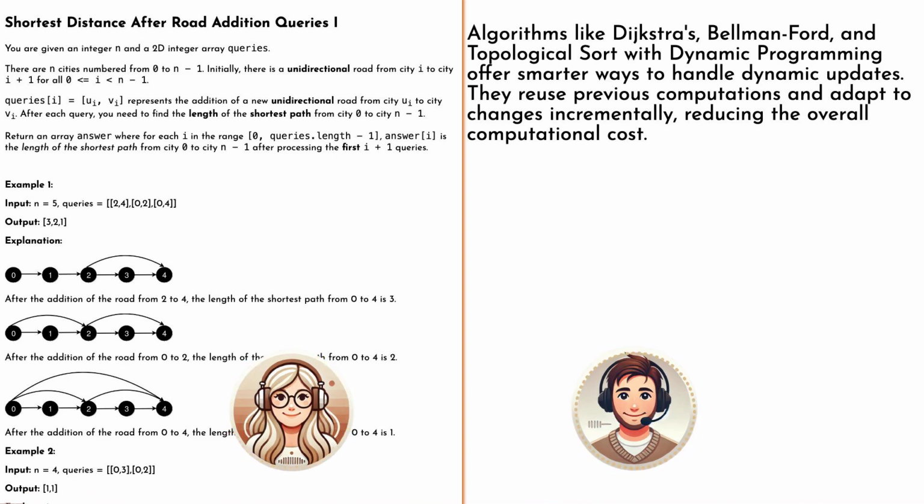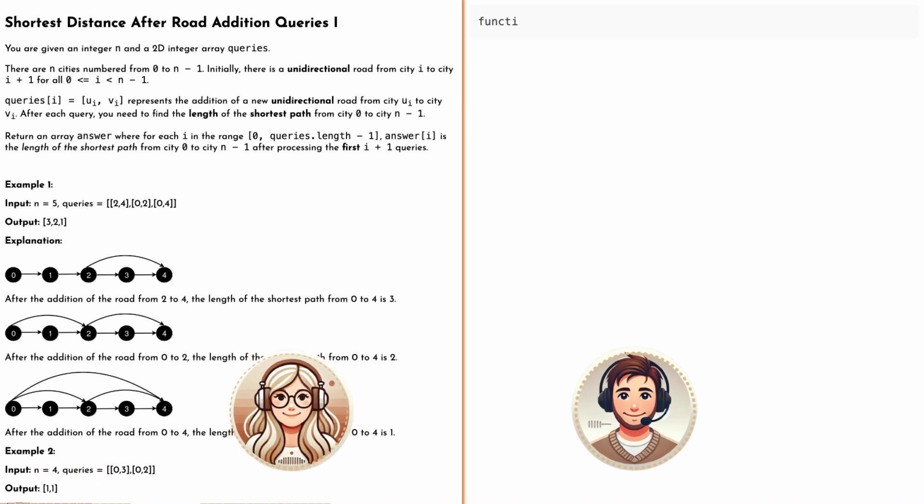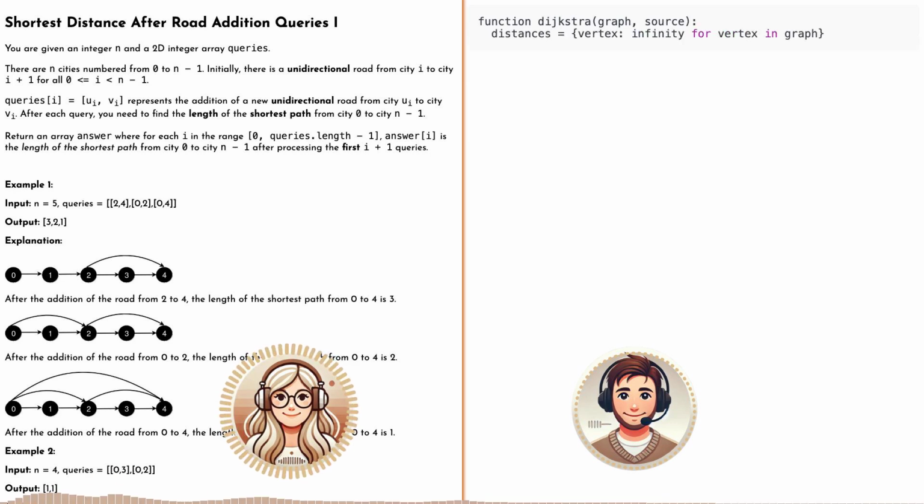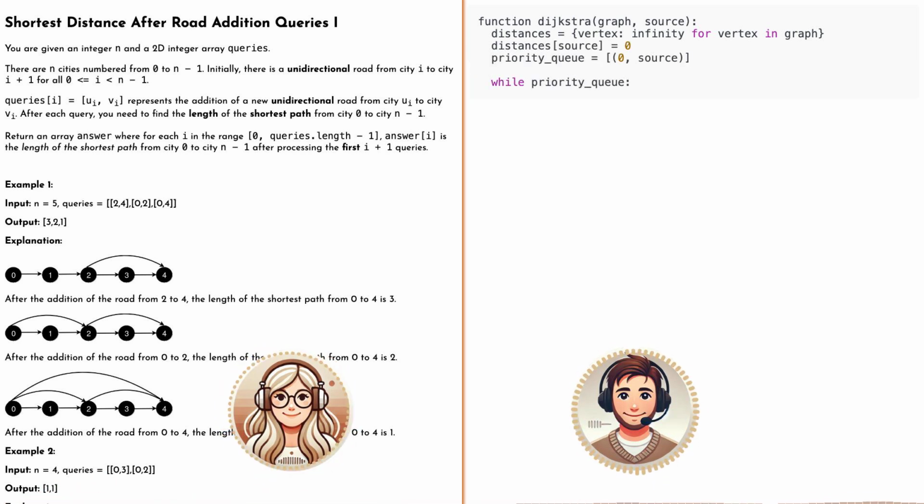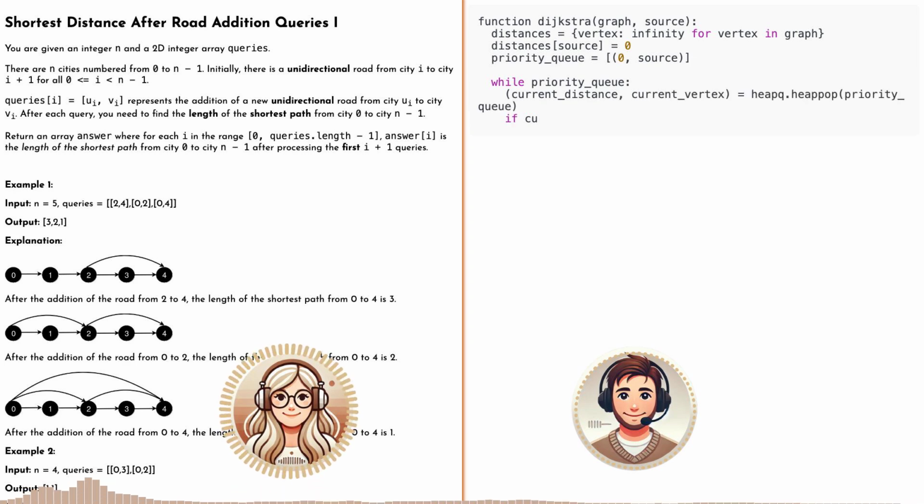This is getting me excited. Okay, I'm ready to dive into those algorithms you mentioned. Let's see how we can crack this code. All right, let's start with Dijkstra's algorithm. It's a classic for finding shortest paths, but it's got a little twist that makes it perfect for this scenario. Dijkstra's, it's like BFS on steroids. Okay, I like where this is going.